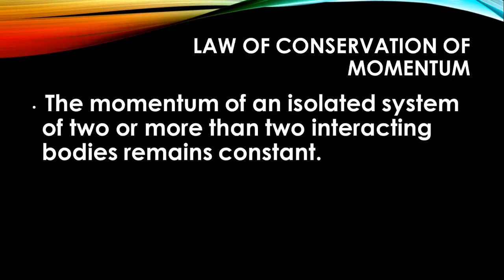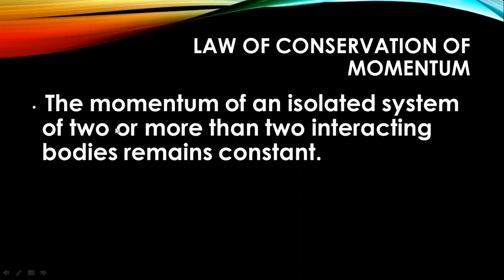Now the next line, two or more interacting bodies. From here we know that it's not necessary that there are only two bodies in the system. There could be more than two bodies too. And the momentum of such a system which is isolated, whose bodies are interacting with each other, will always remain constant. So this is the law of conservation of momentum.